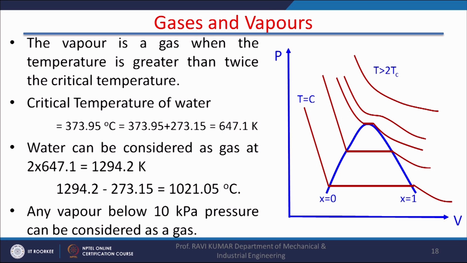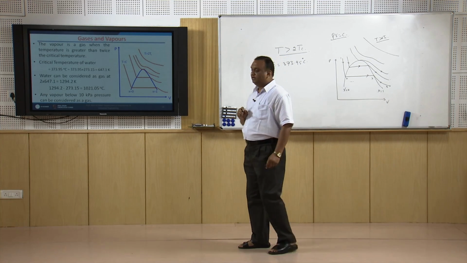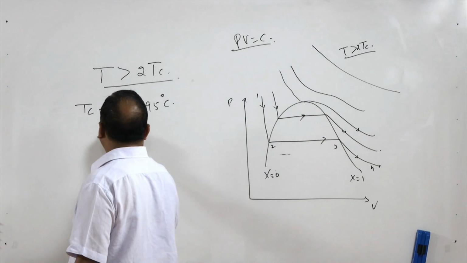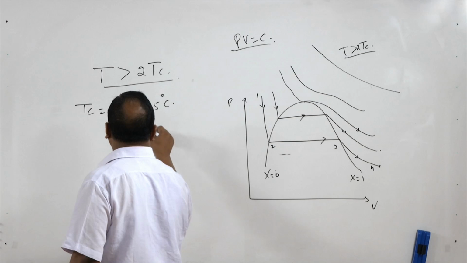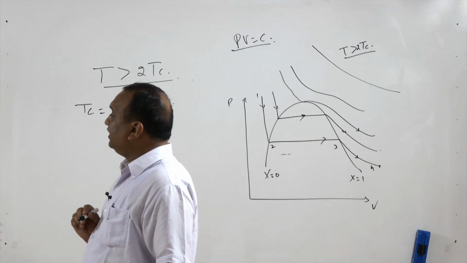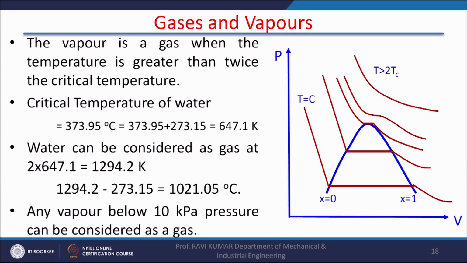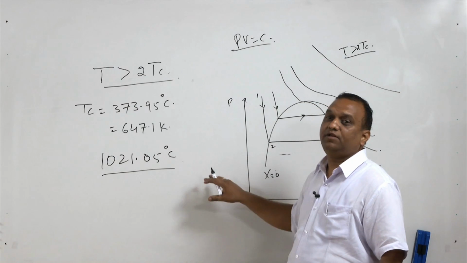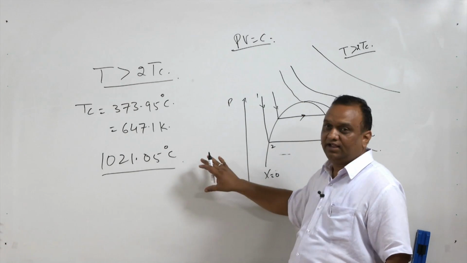For example, for water, the critical temperature is 373.95 degrees centigrade. When you convert this into Kelvin, it becomes 647.1 Kelvin. Now, water can be considered as a gas when the temperature is 2 times this absolute temperature, and it turns out to be 1021.05 degrees centigrade. So, at this temperature of steam, the steam can be considered as a gas.